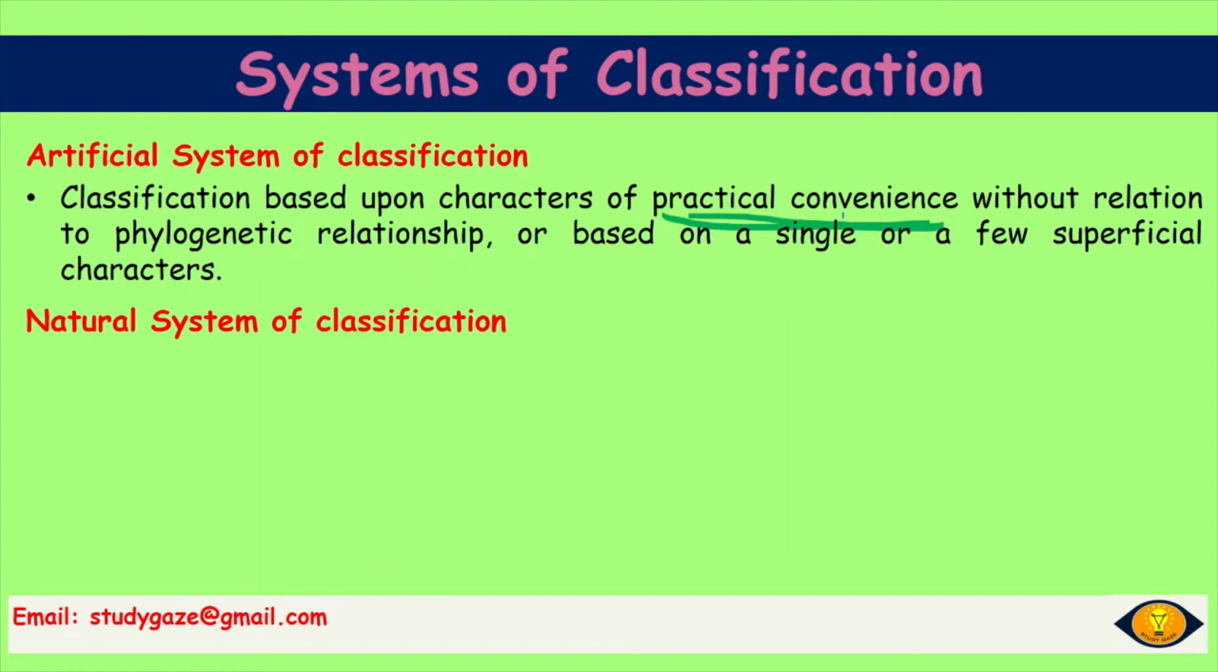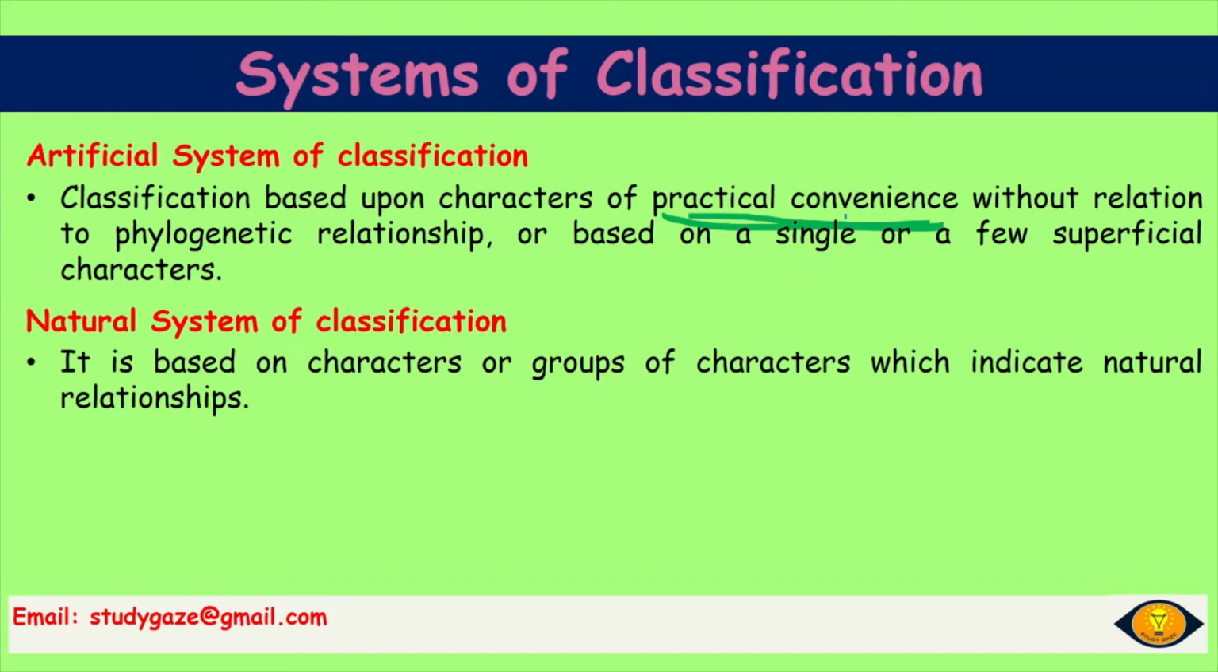Next is the natural system of classification. It is based on characters or group of characters which indicate natural relationship. Natural relationship is the genetic relationship.